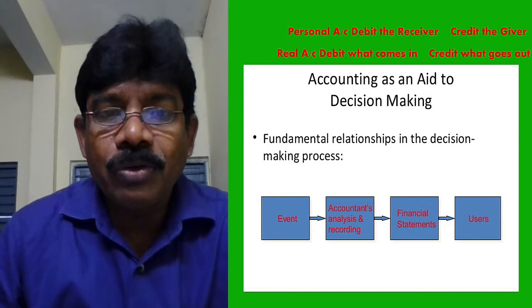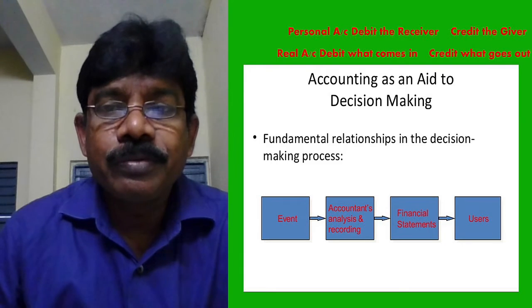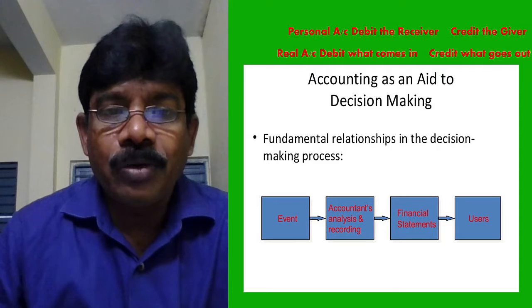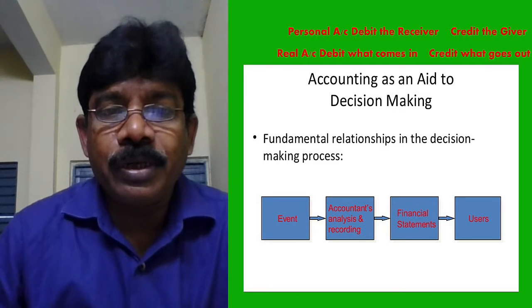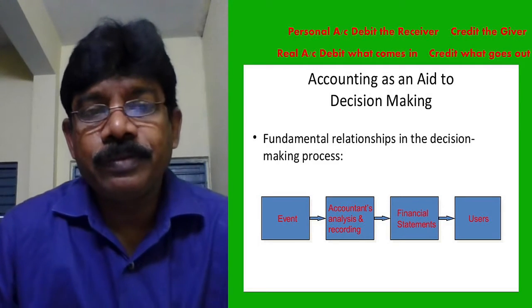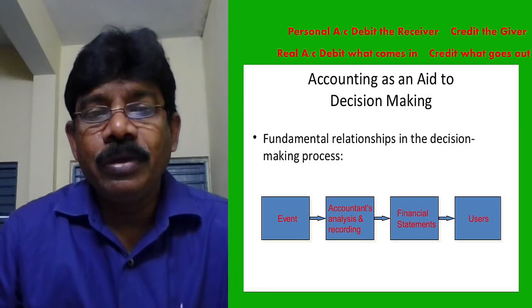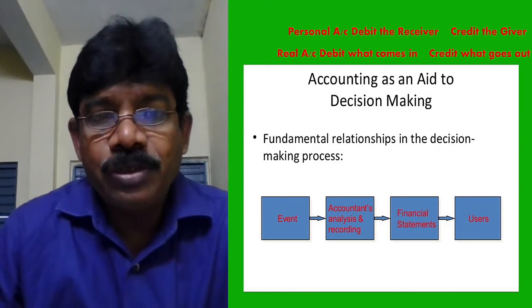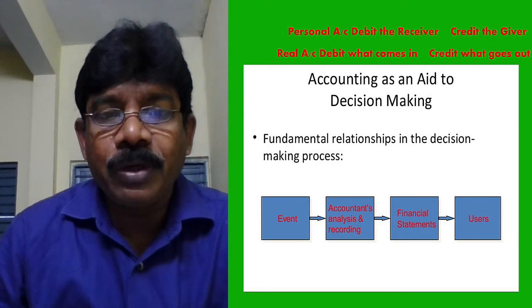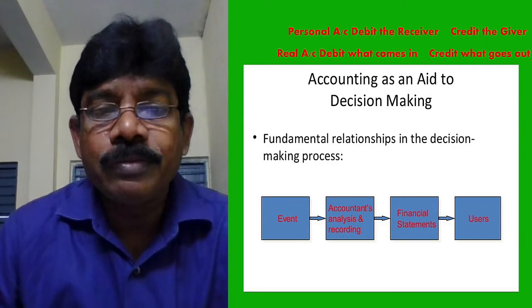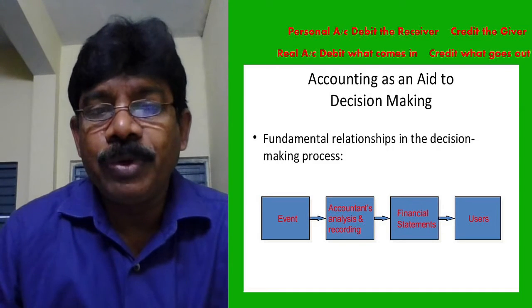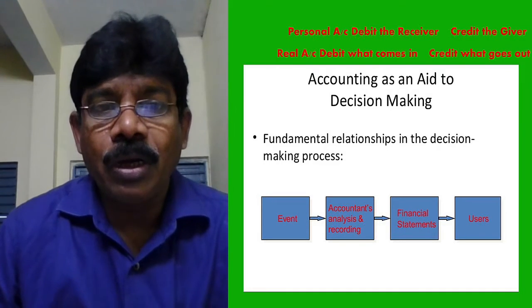Goods are going out, so credit what goes out is applied to the sales account. Automatically, sales is credited and cash is debited. This is the job of each accountant. That's why people with accounting knowledge like us are required. That's why there is a huge demand for people who know the accounting process.